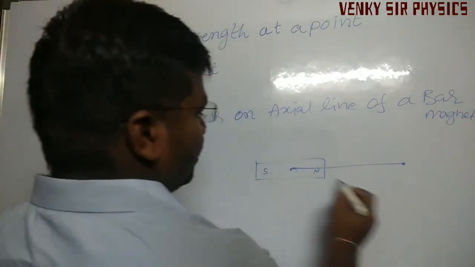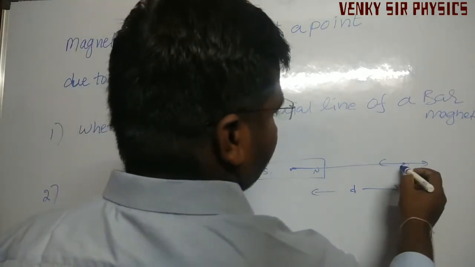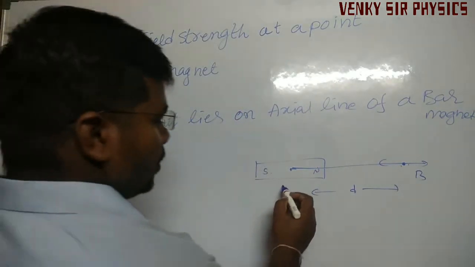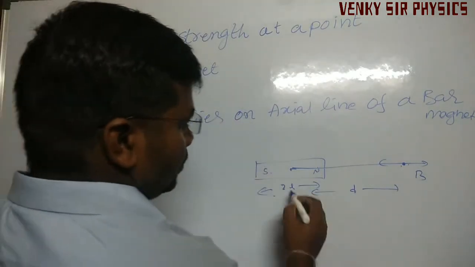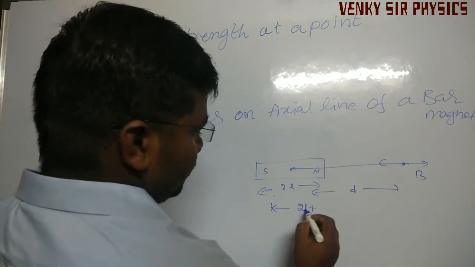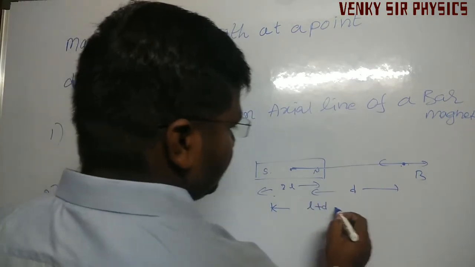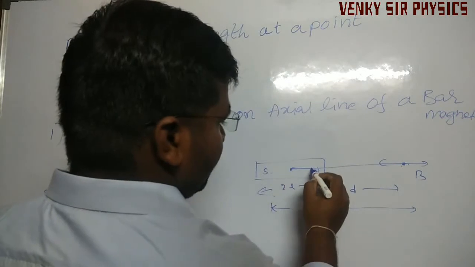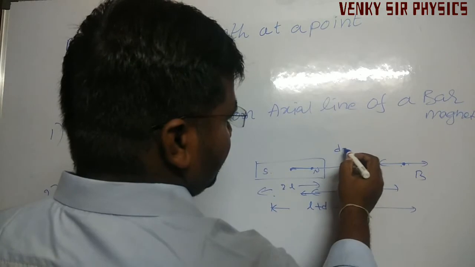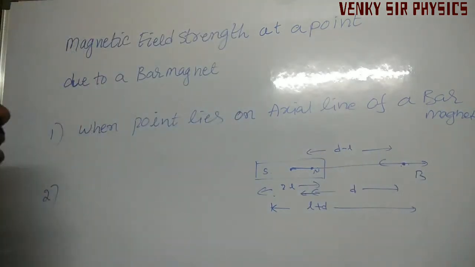Understand here, the distance we can denote d. In this way we have to find B. We know the length is 2l. So from this point to here is l plus... from here to here, the distance is d minus l.